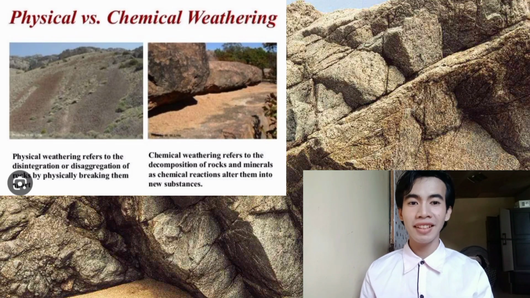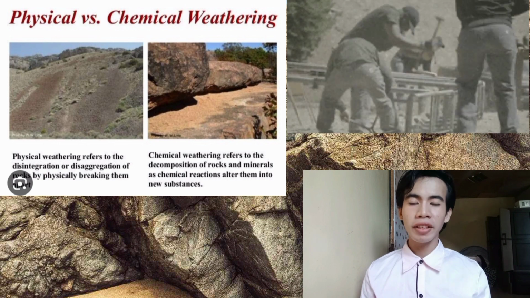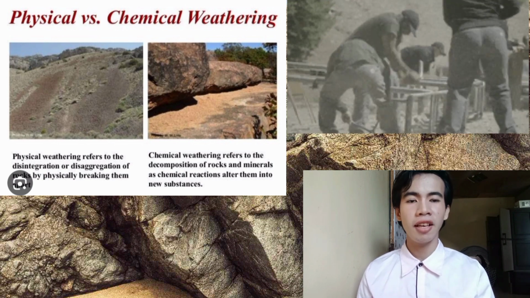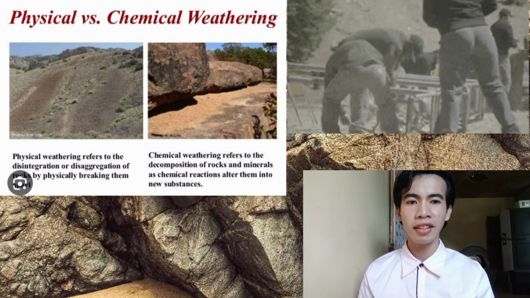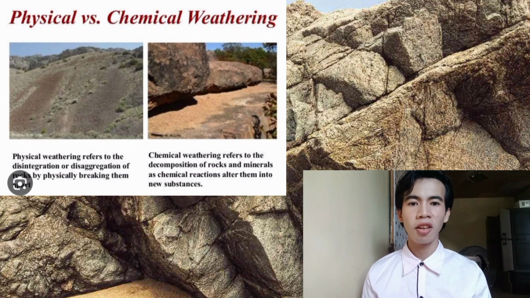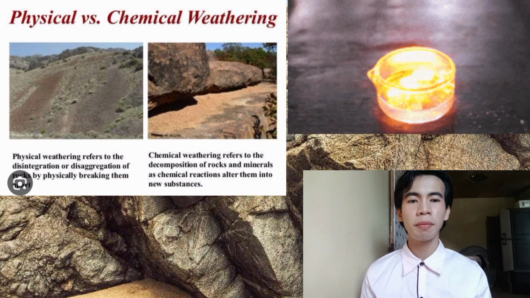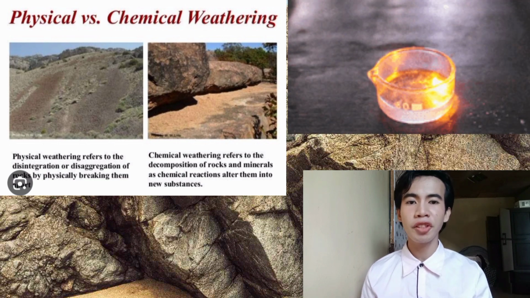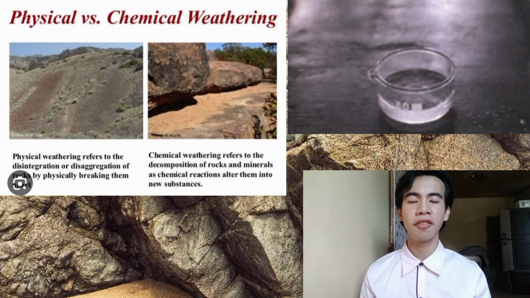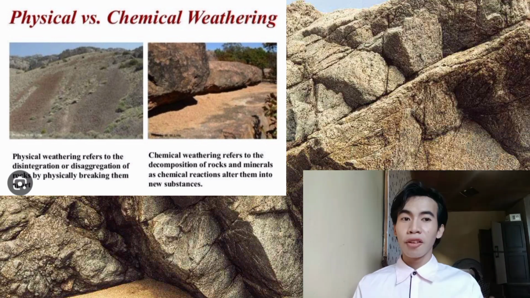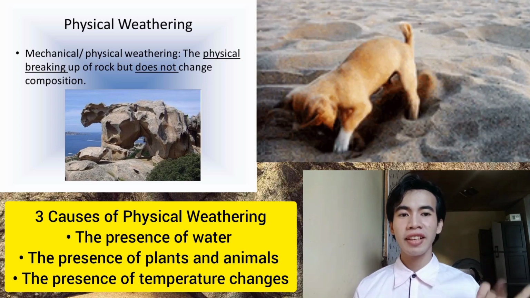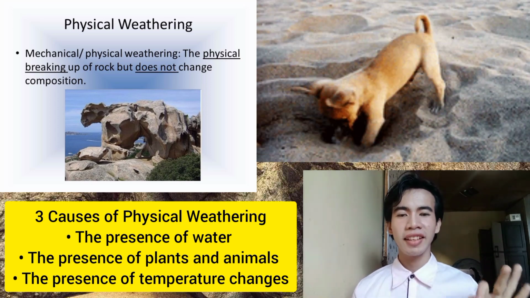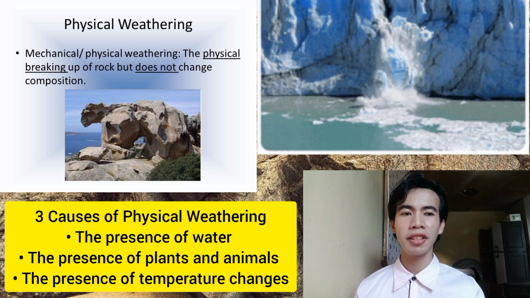Weathering is subdivided into physical weathering and chemical weathering. Physical weathering is the process of breaking down geological features physically, with the presence of physical things and physical reactions, while chemical weathering is the process of breaking down geological features chemically, with the presence of chemicals and chemical reactions. Physical weathering has three main causes, which are the presence of water, the presence of plants and animals, and lastly, the presence of temperature changes.